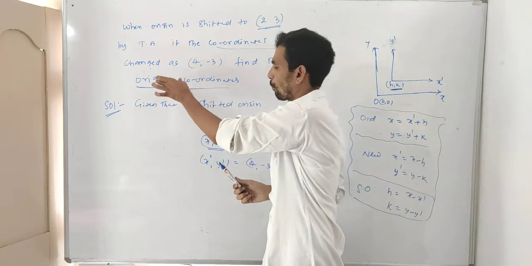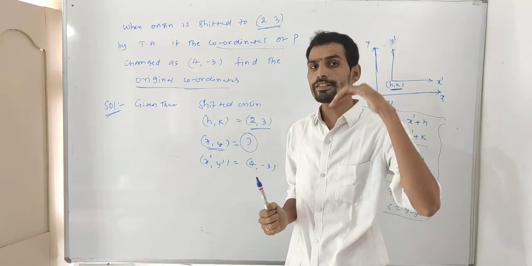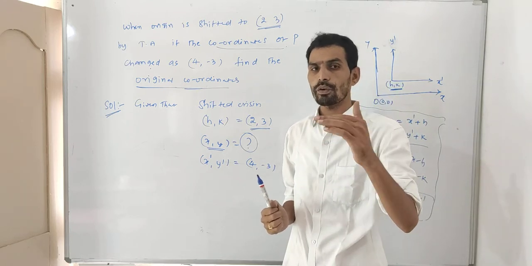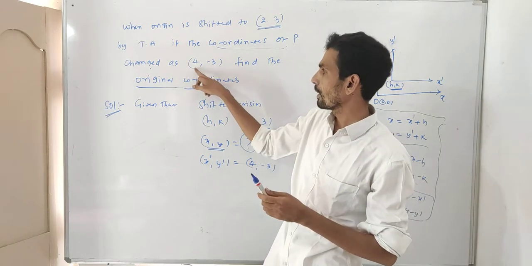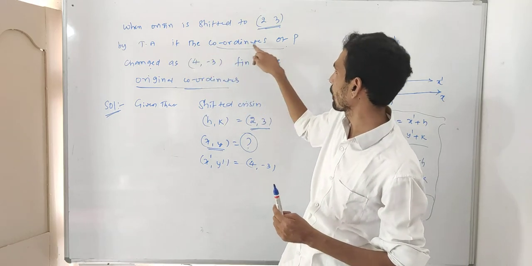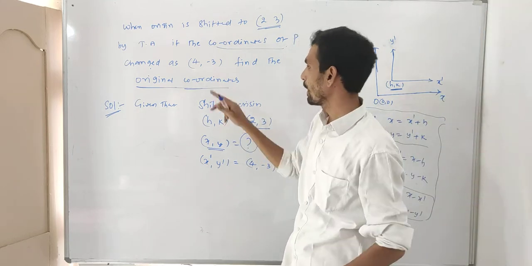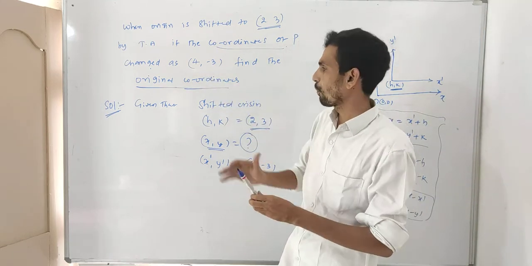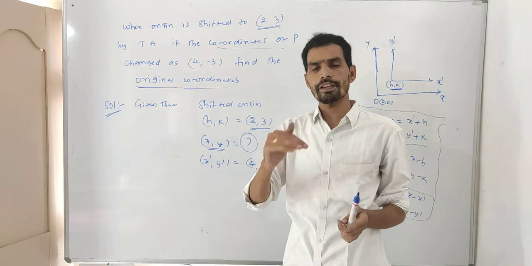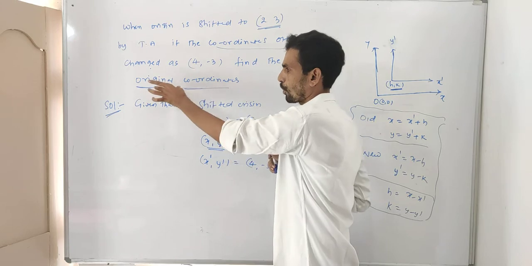Next, what do you want here? Find the original. What you have to find is the original, meaning given is new, find the original, the old. So they give only the new. Otherwise, if the coordinates of p changed, the values are changed. Changed means new, x dash, y dash. Otherwise, find the old means given is new. Suppose find the new, then given is old. But no problem. What are you asking? You are asking to find the old coordinates, the original coordinates.